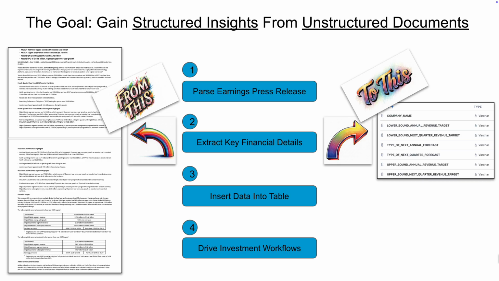Our primary goal is to take complex unstructured documents like earnings press releases and turn them into structured data that we can use for critical investment functions. We can do this in 4 key steps. First, we parse the earnings press release. Second, we extract key financial details. Third, we insert the data into a structured table. And finally, we drive investment workflows based on this extracted information.